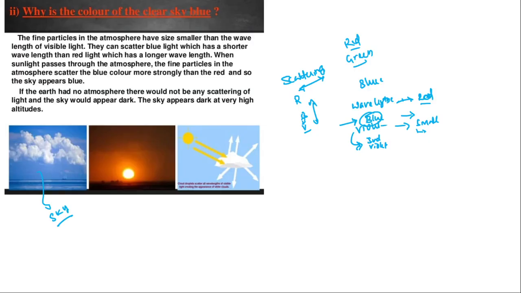Actually, even violet has a smaller wavelength and it will scatter more. There are two distinct reasons why we feel only blue color.